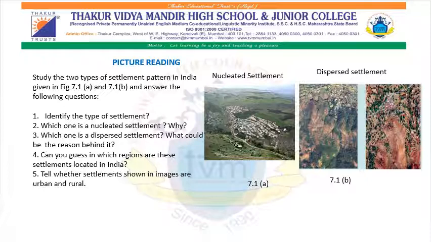Tell whether the settlements shown in images are rural or urban. The settlement shown in 7.1a may be an urban region, and settlement shown in image 7.1b may be rural regions or rural area.